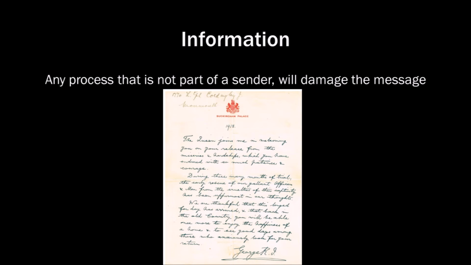Example: we have a piece of paper with a message written on it. Then a bird poops on it. Even if that has the shape of the letter L, it actually damages the message.